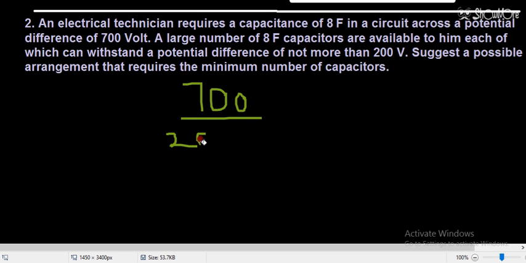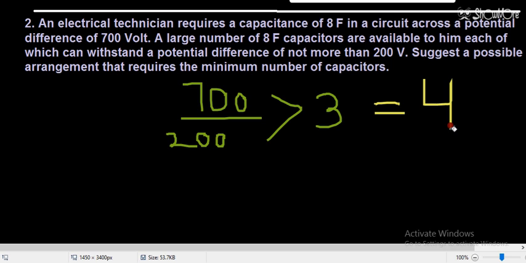So this is giving me a value which is greater than 3. Greater than 3 means I have to connect 4 capacitors in a single row. When I connect 4 capacitors in a single row, none of the capacitors will get damaged. No capacitor will be damaged if I connect 4.